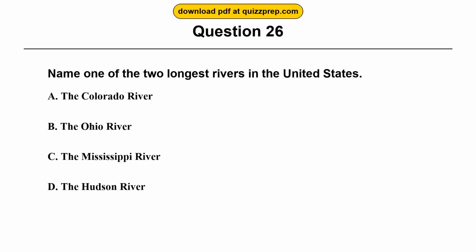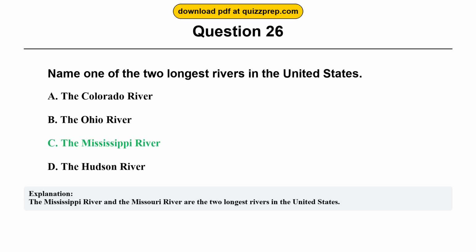Option A. The Colorado River. Option B. The Ohio River. Option C. The Mississippi River. Option D. The Hudson River. The correct answer is option C, the Mississippi River. The Mississippi River and the Missouri River are the two longest rivers in the United States.